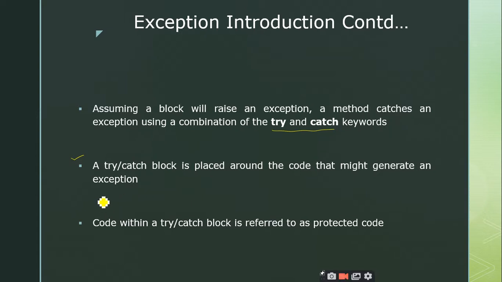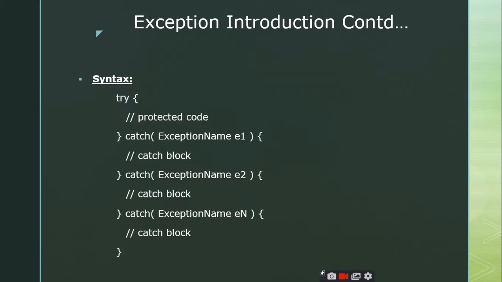Whenever you doubt that a particular set of instructions will generate an exception, you put try catch blocks around that code, and then you can easily handle such exceptions, right? Code within a try catch block is referred to as the protected code. Whatever statements you write inside the try are referred to as protected code, because you are protecting from the exceptions.